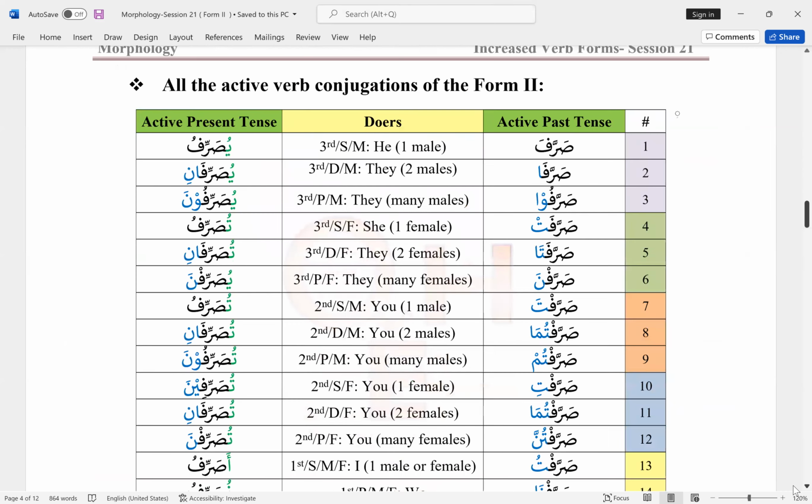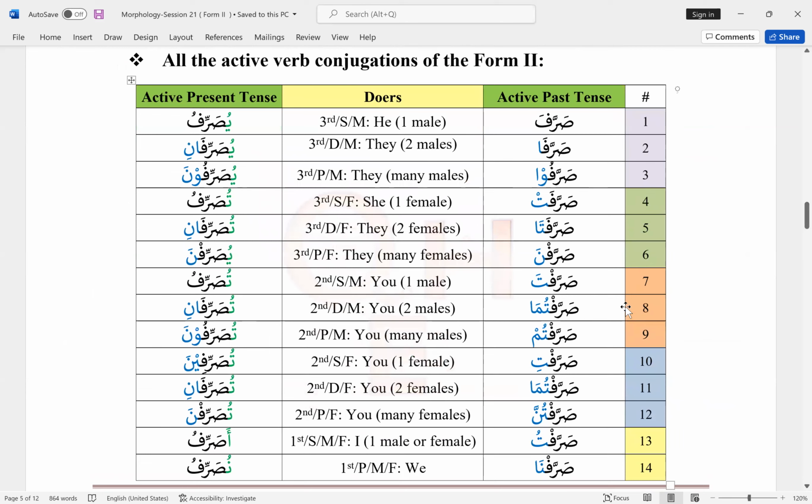In this table, we have all the conjugations for past and present tense. We are showing only active because most of the time actives are more common than passive. Like before, we have active past tense in this column. There are 14 conjugations. Over here, we have the doers, and each doer corresponds to a particular conjugation. Okay, so let's go over them.